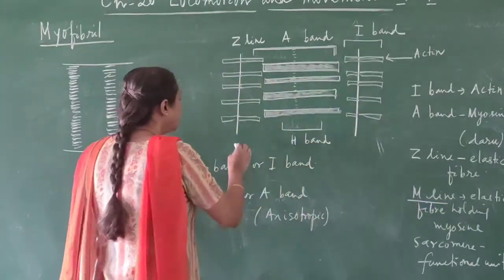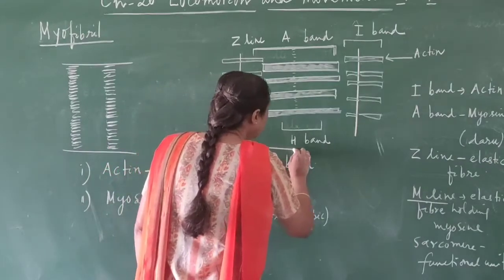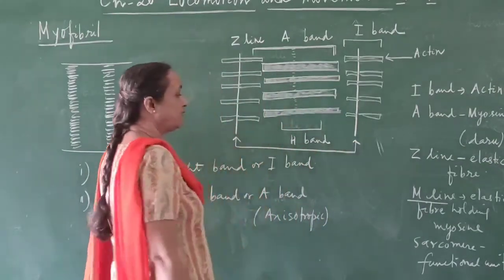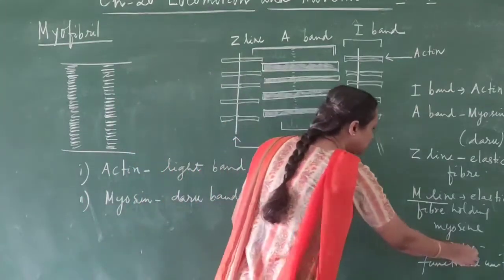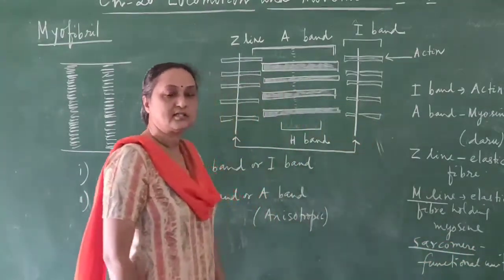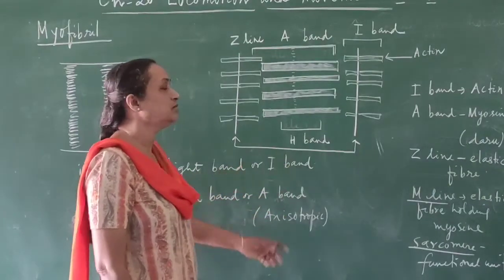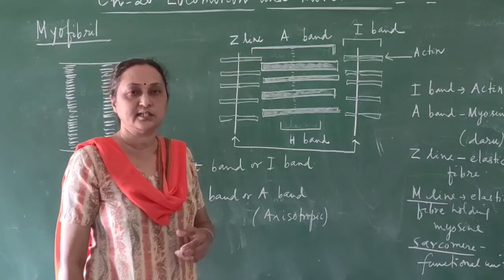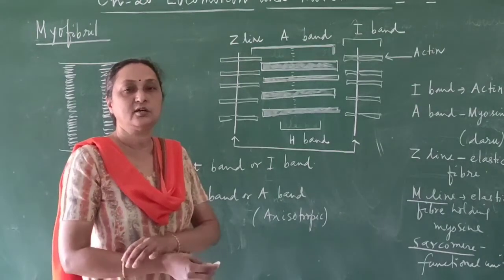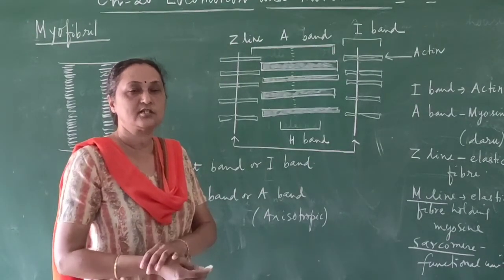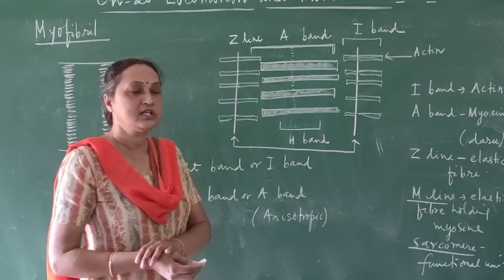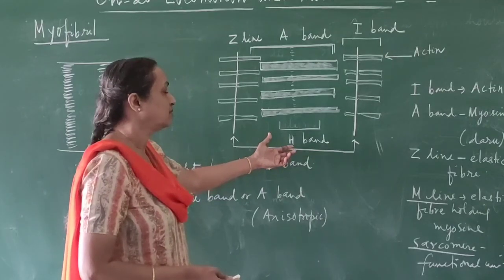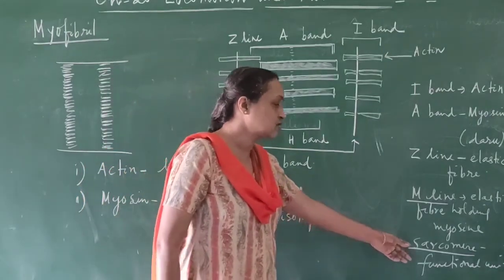And this whole unit, starting from this Z line to this one, is called a sarcomere. The sarcomere is the functional unit of skeletal muscles. As I told you, if there is no contractility of the skeletal muscles, then the bones cannot move. By the contraction of the muscle only, the bone is moving, and the unit responsible for contraction is called the sarcomere.